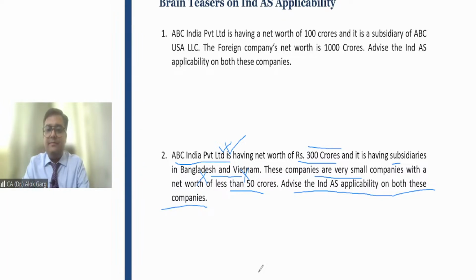You are right, Yukta. You are right, Pooja. You are right, Tanisha. For consolidation only, Ind AS is applicable to these foreign entities, but not for the filing purposes. Very good, guys. Wonderful participants. Awesome.